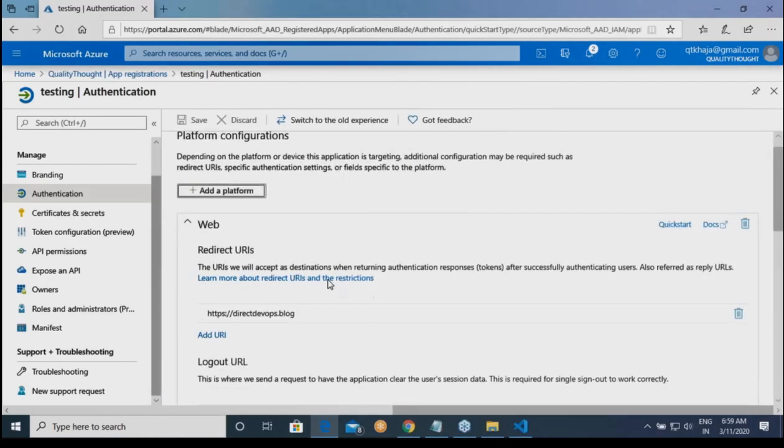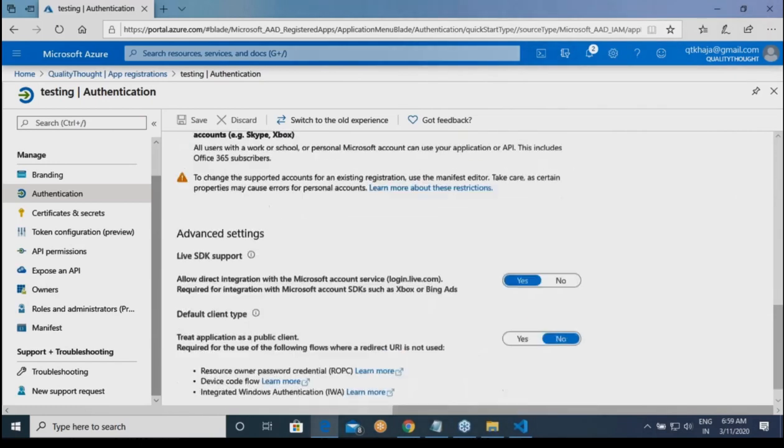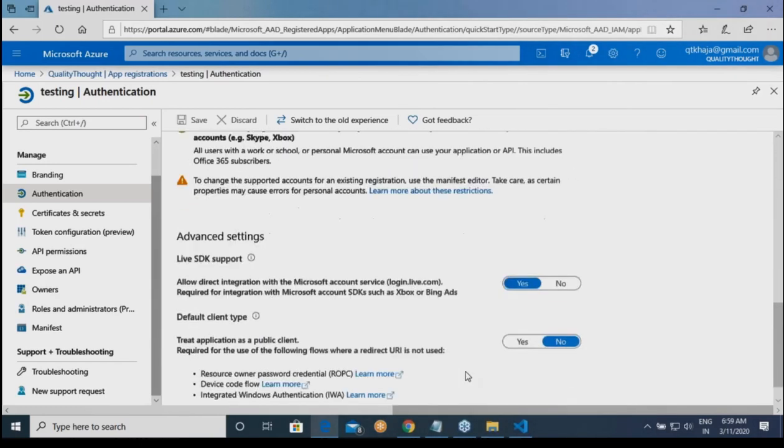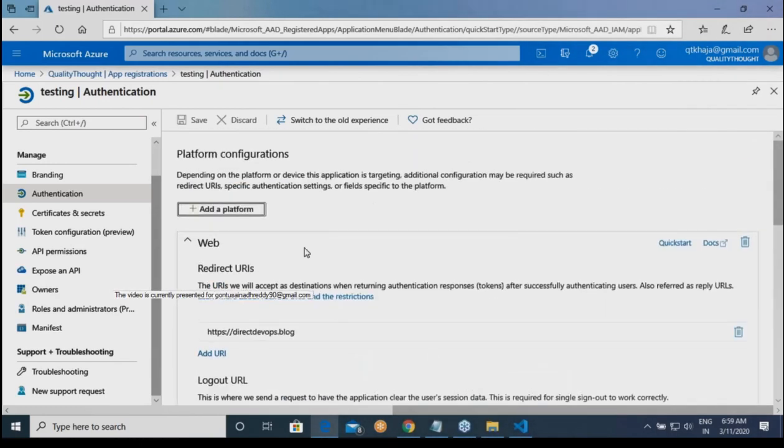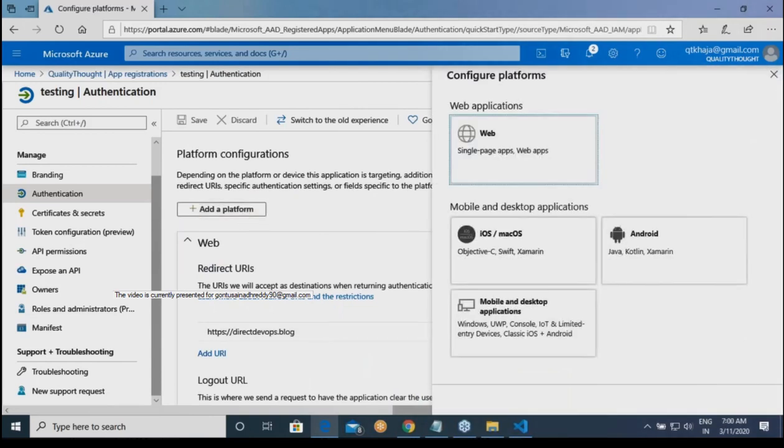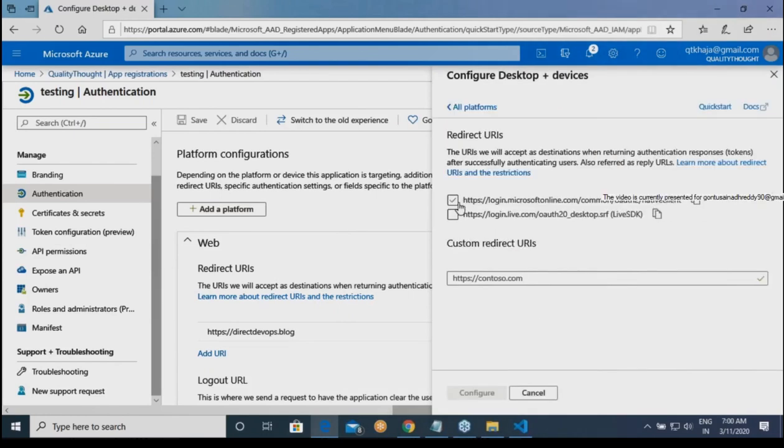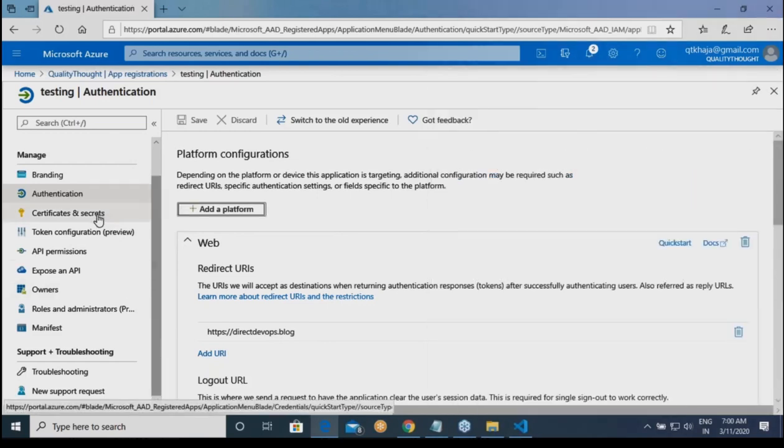Okay. Then it's trying to ask whether you want to add any platform, or any account types. Okay. No, add a platform. Okay. So is your application mobile, web, or desktop? I'm not sure whether you are getting this, but basically whenever you log in with Facebook or log in with Microsoft, you'll be redirected to a different URL. That is what it is asking to reset over here. I'll not do all of that.